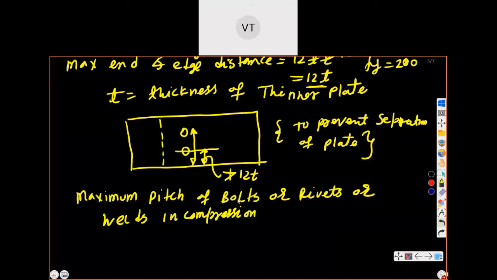This value in the compression zone is 12t or 200, whichever is less.